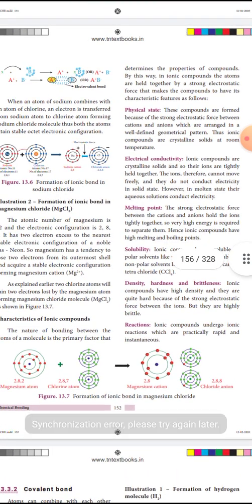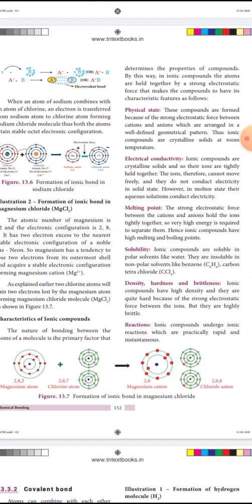In physical state, ions in an ionic compound are held together by strong electrostatic force. These compounds are formed because of the strong electrostatic force between cations and anions, which are arranged in a well-defined geometrical pattern.